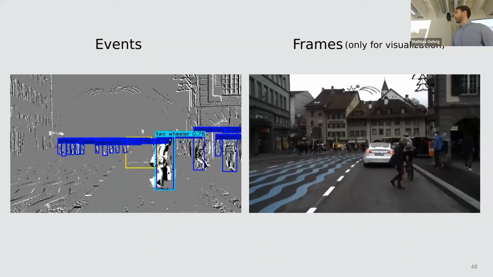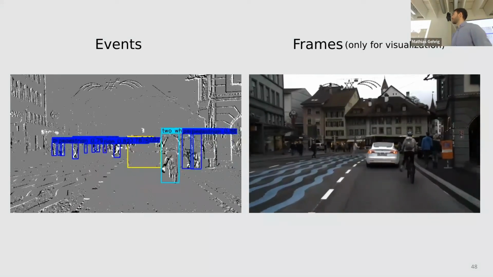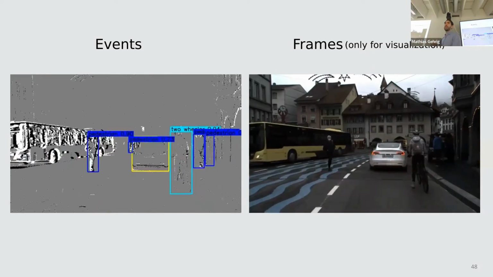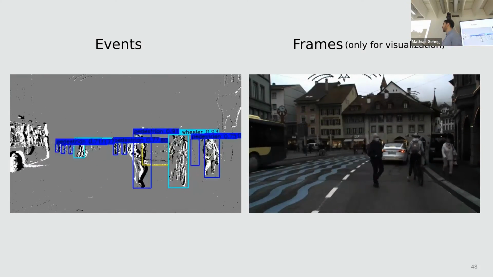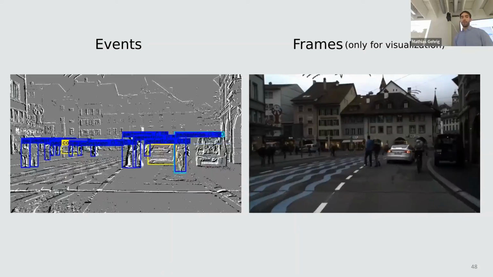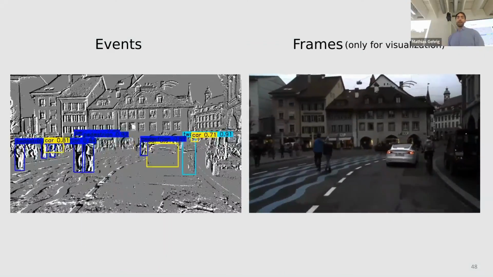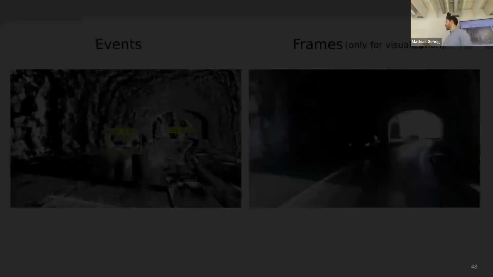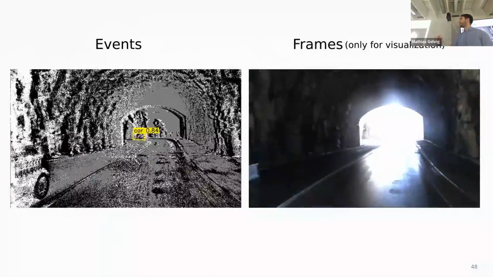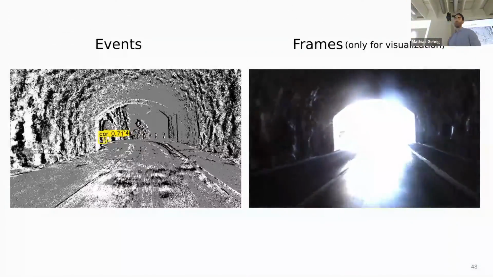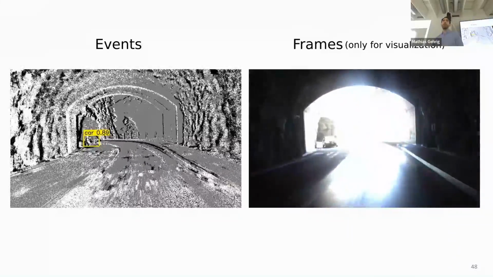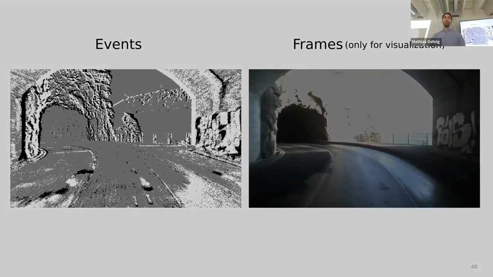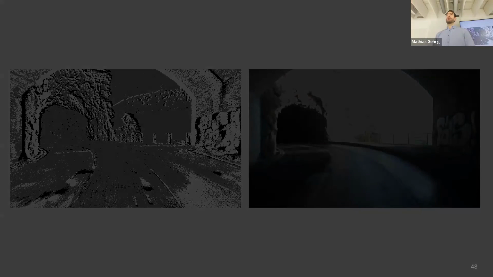We also deployed this neural network on different sequences. For example, here, this is on DSEC. It was actually trained on a 1 megapixel dataset in Paris, but it also generalizes well to this scene. And finally, we deploy this model also in HDR scenes, and here we also increase the frequency to 80 Hertz. So we show that we can exploit the low latency and HDR aspects of event cameras.